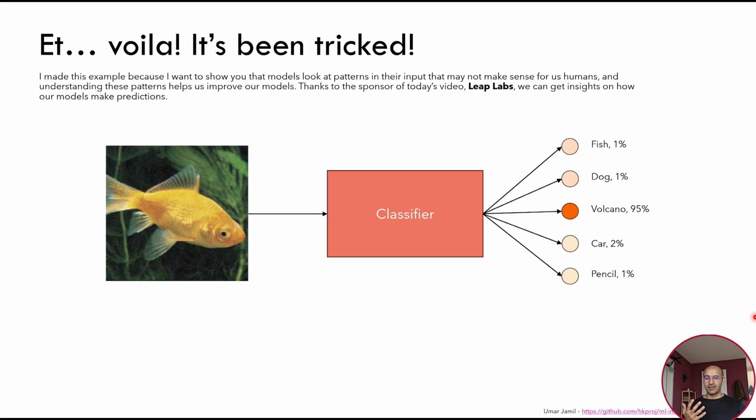I made this example because I wanted to show you that models may look at patterns that are completely different from us humans. For example, in this case, the model is predicting this picture as a Volcano. So the model somehow is seeing a Volcano here, even if we humans will never be able to see a Volcano in this picture. It's a fish. So understanding how our model makes its prediction can help us improve our models.